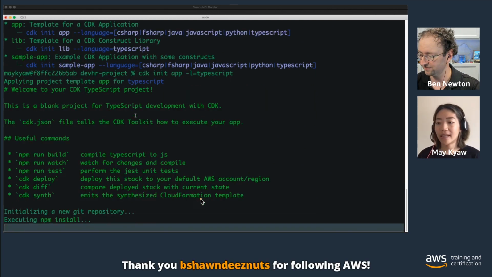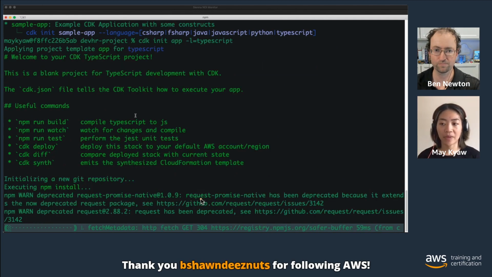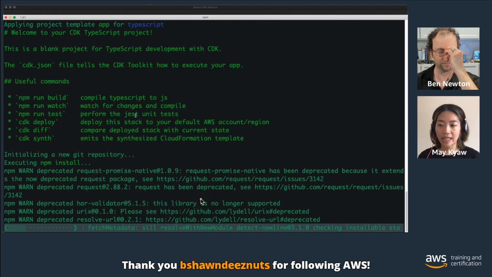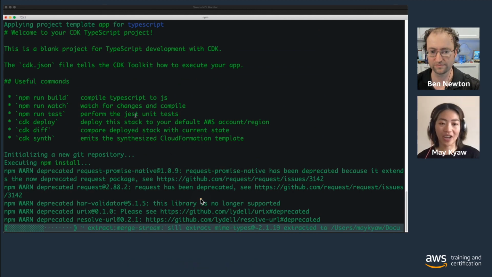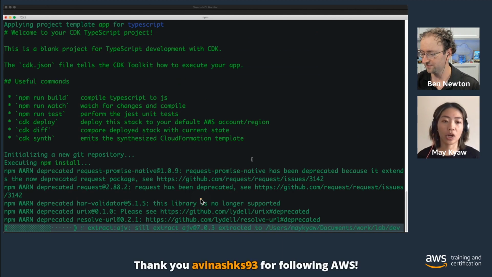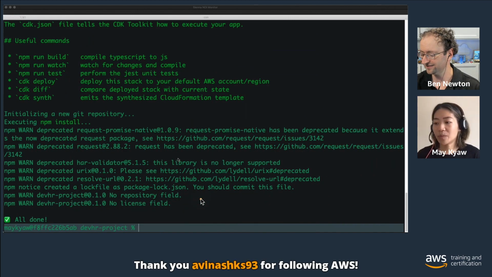For this project, I'm going to use TypeScript. With that, it's initializing all the boilerplate code and npm installing all the packages that are needed, and just creating boilerplate resources for us. Once this is finished, we will jump into an IDE to see the boilerplate code created for us. Oh, it's still downloading. Oh, cool.